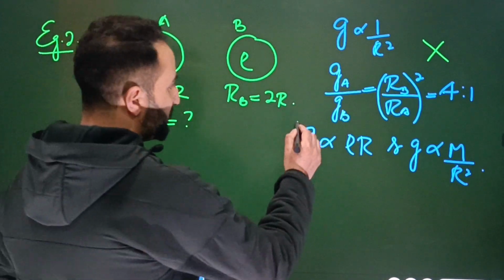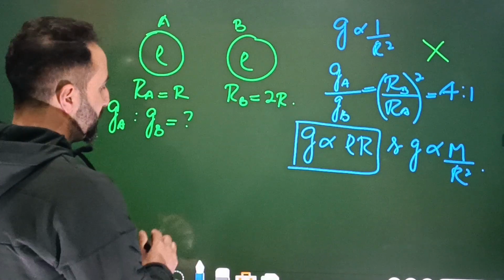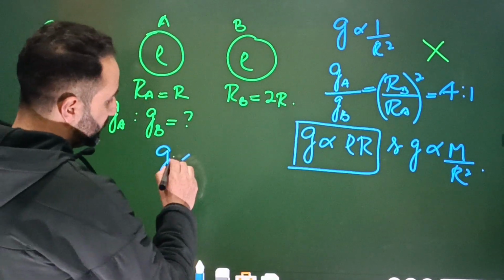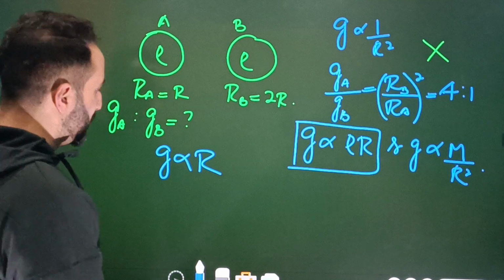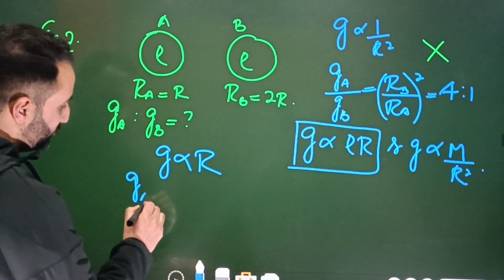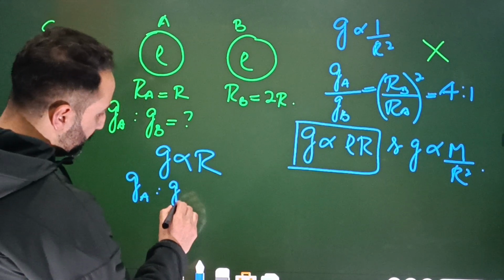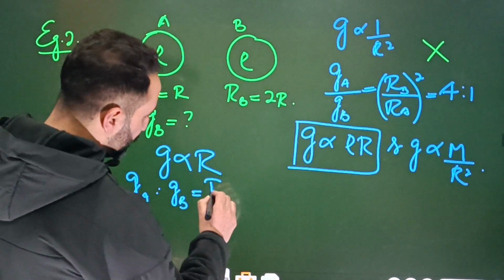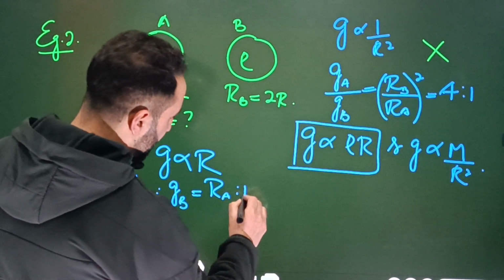तो यहाँ पर हमें कौन सी इक्वेशन लगानी है बेटा? We have to use the first equation. ठीक? So what I will do is I will simply write down this. G is directly proportional to R. All right. So what I can write is this. GA is to GB will be equal to RA is to RB. ठीक है ना बेटा? RA is to RB.